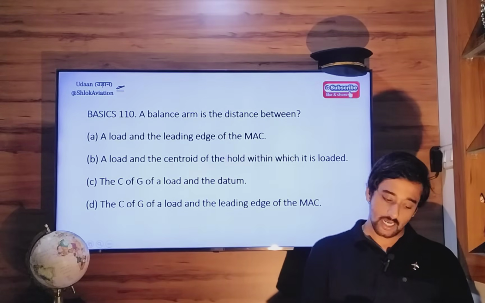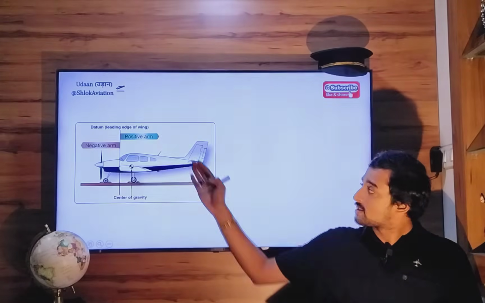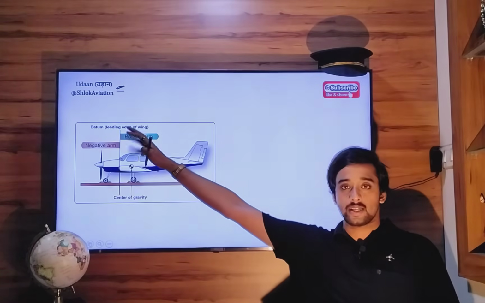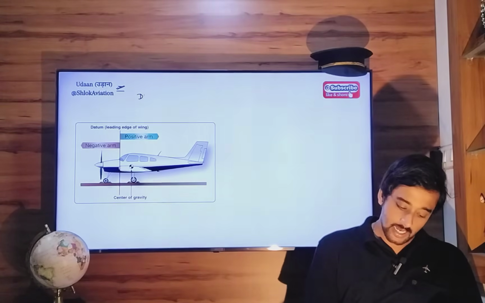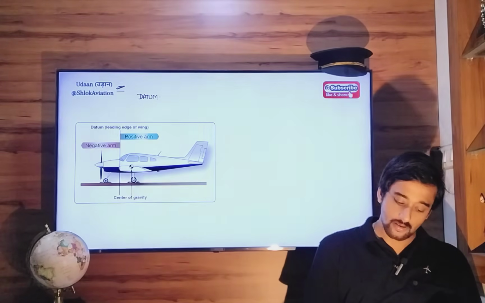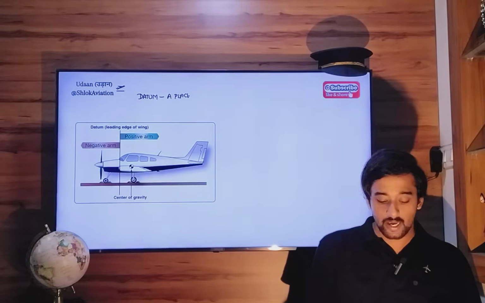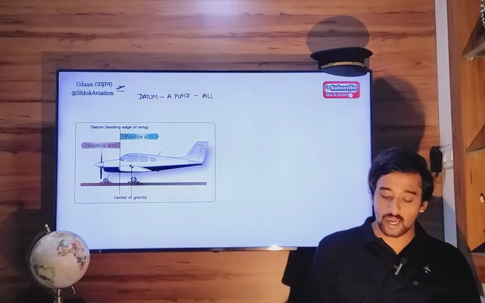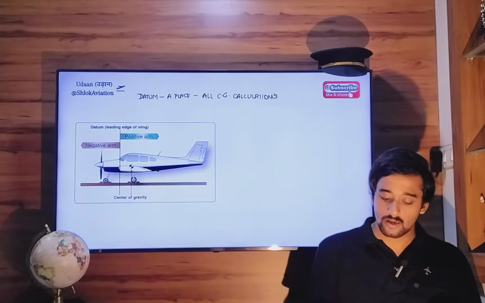Next, last, a balance arm is the distance between. So this is your datum. Over here in this particular picture, this is the datum. Now what is datum? Datum is an imaginary plane, okay, or a place from where all center of gravity calculations are made.